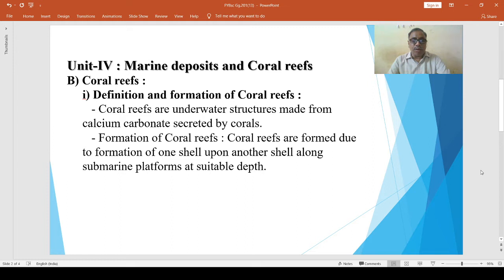Coral polyps thrive in the tropical oceans between 20° north and 25° south latitudes and live on lime. Numerous coral polyps live at a place in a group in the form of a colony.